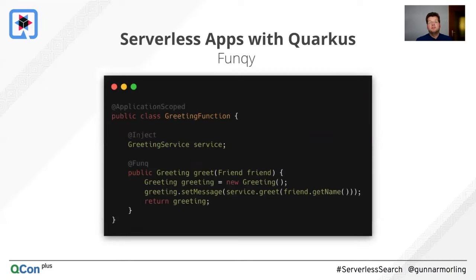The second option would be what's called Funqy, and this is actually very interesting. It's a dedicated function as a service framework, which is part of the Quarkus umbrella. And really the idea there is to provide you with a very easy to use programming experience, which then targets different function as a service environments. So you could use this with AWS Lambda, but you also could use it with Google Cloud Functions, Azure Functions, and things like that. And the idea there is you just define a single method, which takes the input of the function as a method parameter, and then it just returns something. So it's a plain Java method, and Funqy takes care of mapping this to Lambda and all those kinds of execution environments. So that's Funqy.